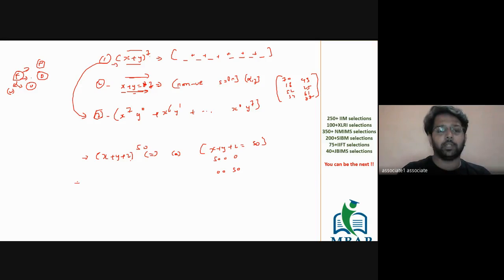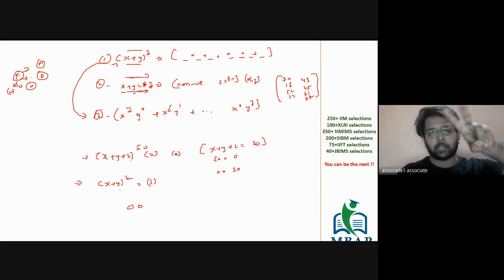Before I solve this question, let me tell you how I solve a question of the type (x plus y) the whole square. We know the solution is going to be 3 terms, but it's like I have got two chocolates and I have to give them to two friends. Tell me how many countings will be required.